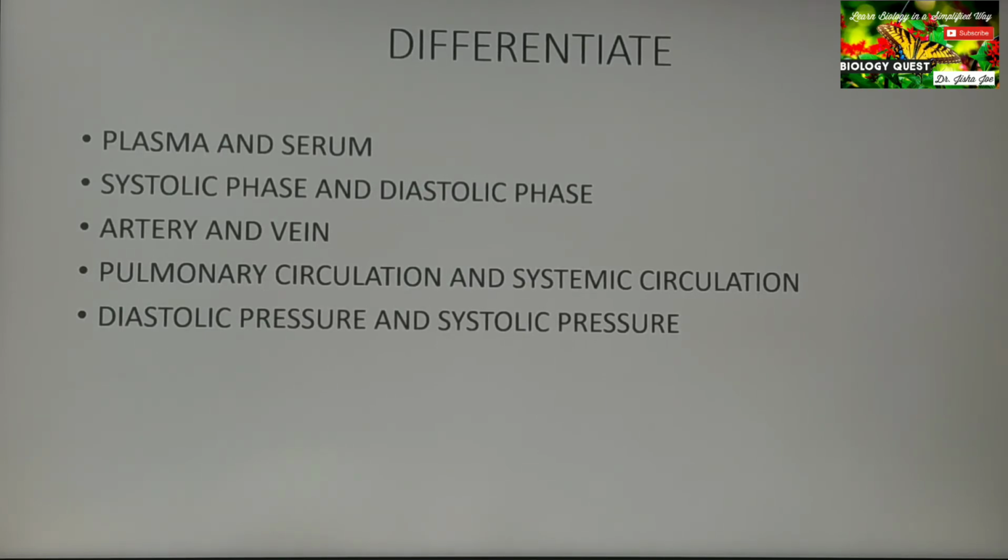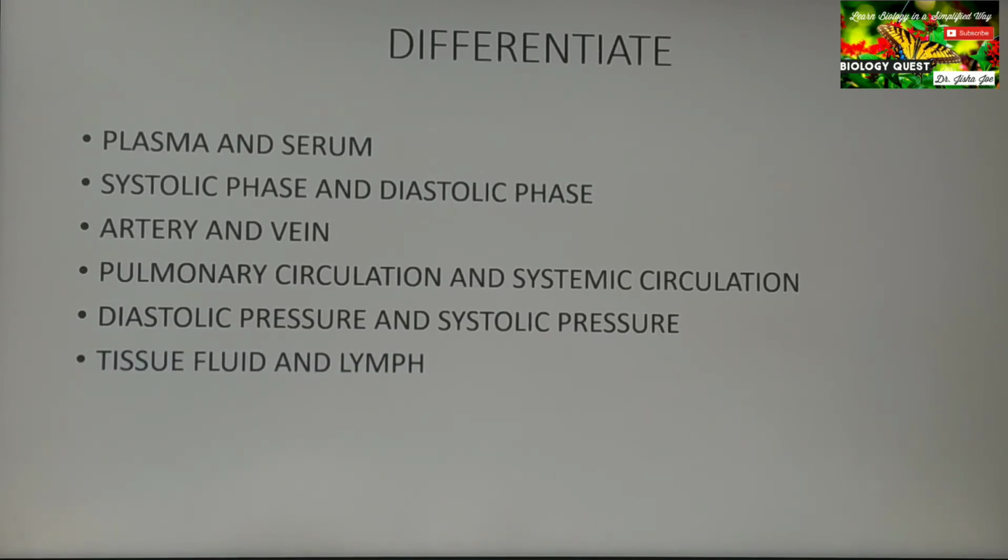Diastolic pressure is the lower limit of blood pressure which is noted when the wave has passed over. Okay, and what is the value? The normal systolic pressure is 100 to 140 millimeters, and diastolic pressure is 60 to 80 millimeters.